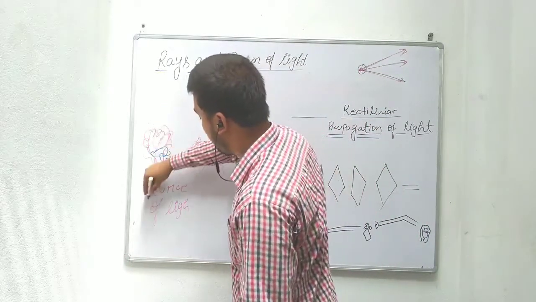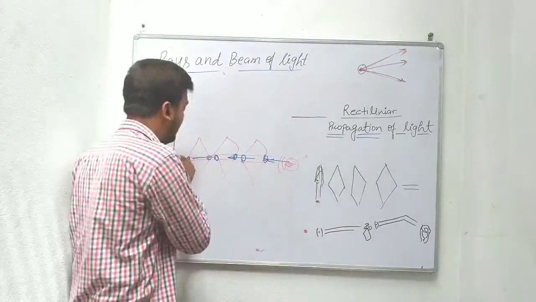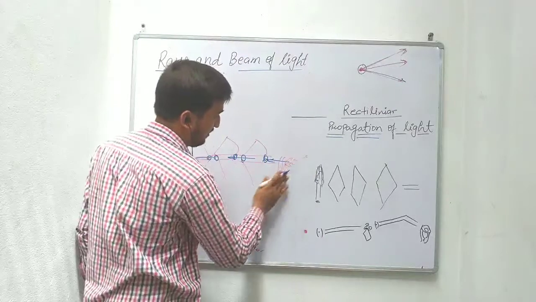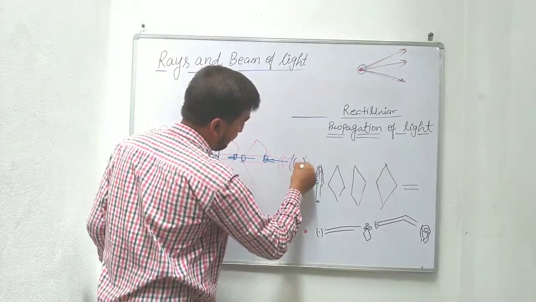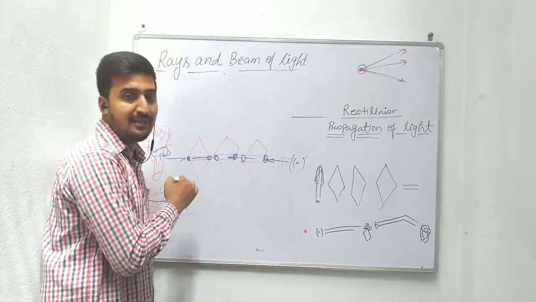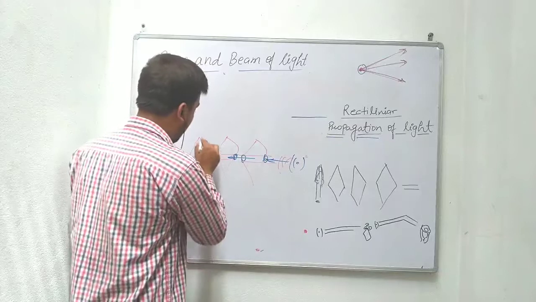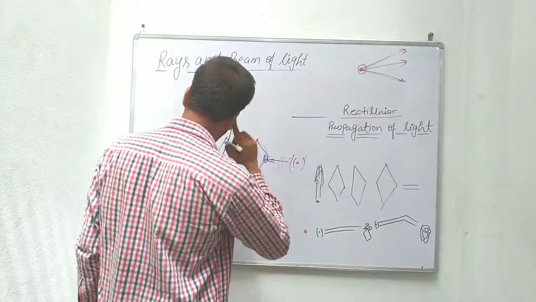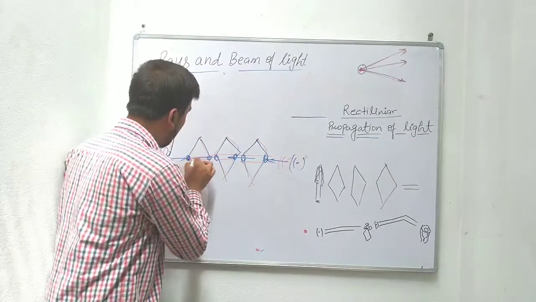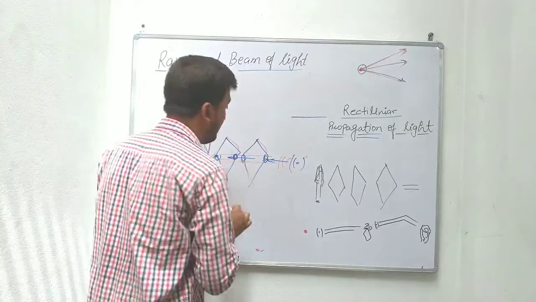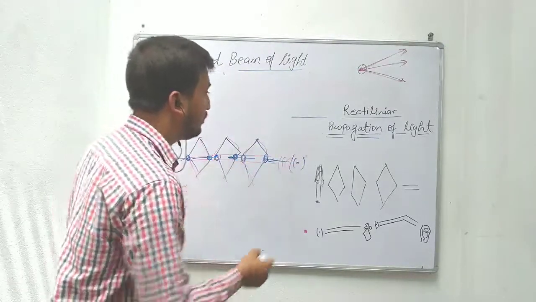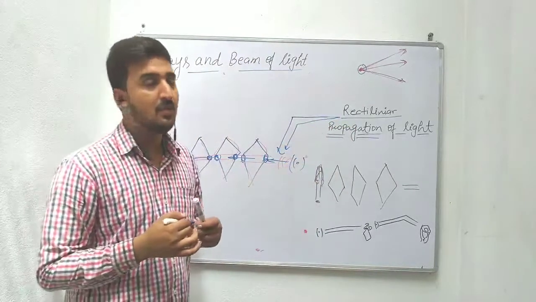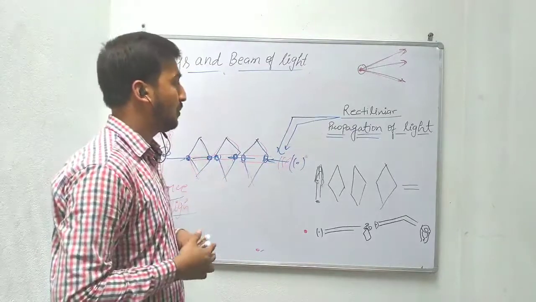This is the source of light, and light is continuously emitted by this object, and we are looking for this source from here. We are looking from here to recognize this light, so we can easily see from this to this. There are so many objects in between this source and here, but all have a hole at the same point, meaning all the holes are straight, so we can easily see from here to here due to the concept of rectilinear propagation of light. So by these examples we can prove the concept of rectilinear propagation of light.